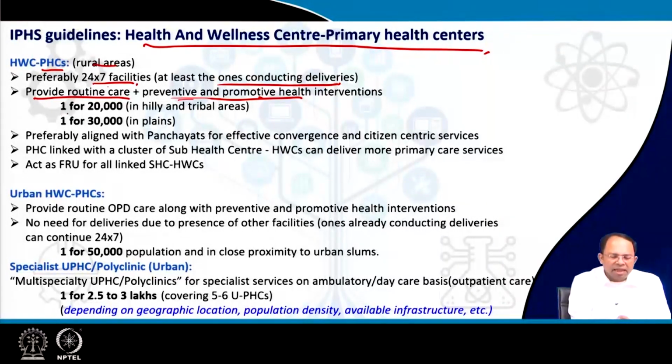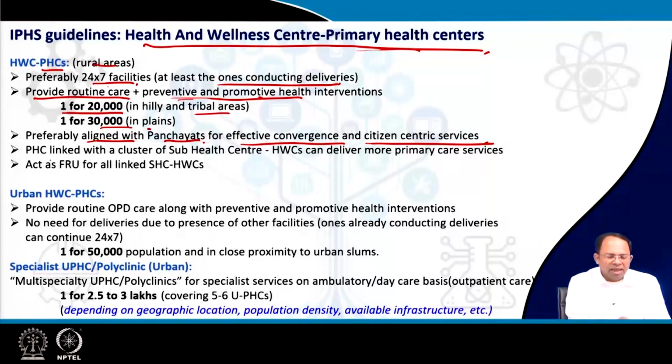So usually the standard says 1 for 20,000 people in hilly and tribal areas and 1 for 30,000 people in plain areas. Again, following the same hierarchy, we will preferably align this primary health center with a panchayat level, and this helps in effective convergence and alignment of the different hierarchies of services, and we can provide citizen centric services at the panchayat level as well.